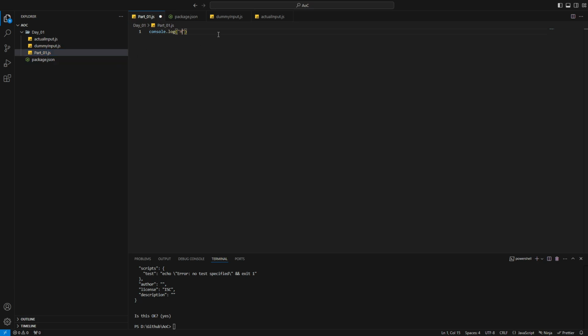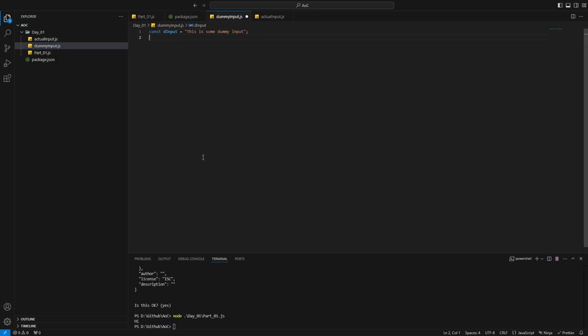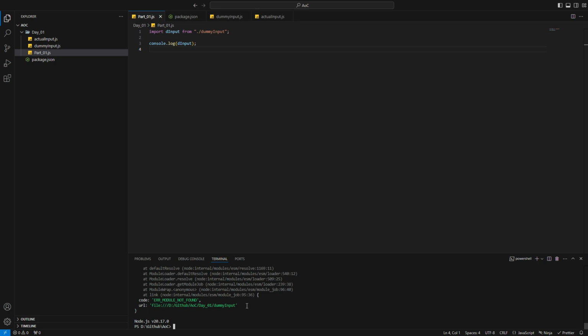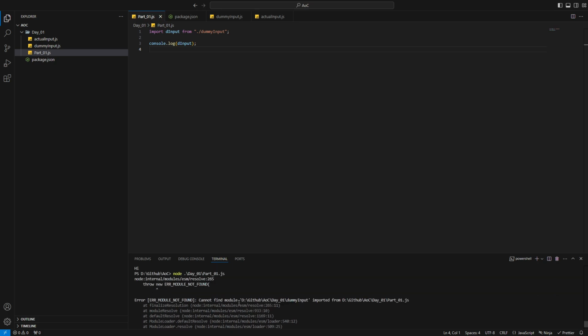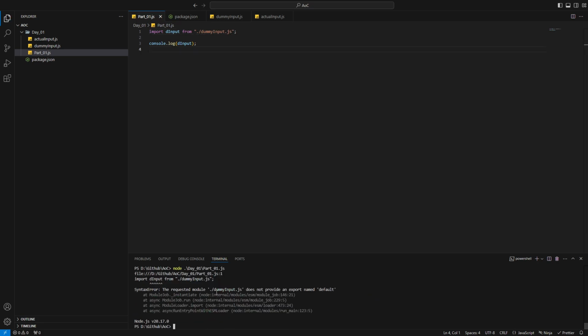First I'll just check if my node is working correctly, and in this we have part 1. Well, this works. Now in dummy input, and then we'll save this. I'll go to this, let's import, and here, okay, did not provide a default.